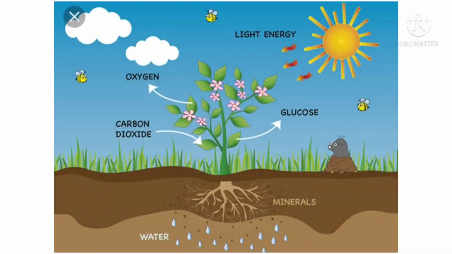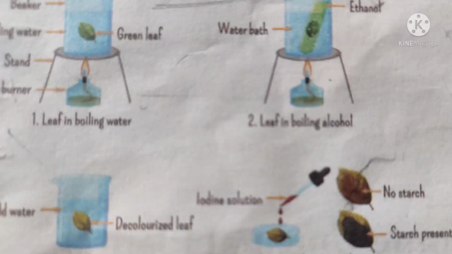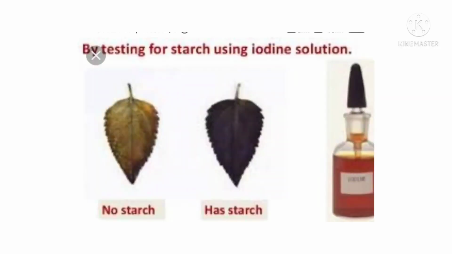So, the presence of starch in leaves indicates the occurrence of photosynthesis. It can be confirmed by testing the leaf extract with iodine solution. In which part of the plant does photosynthesis take place?